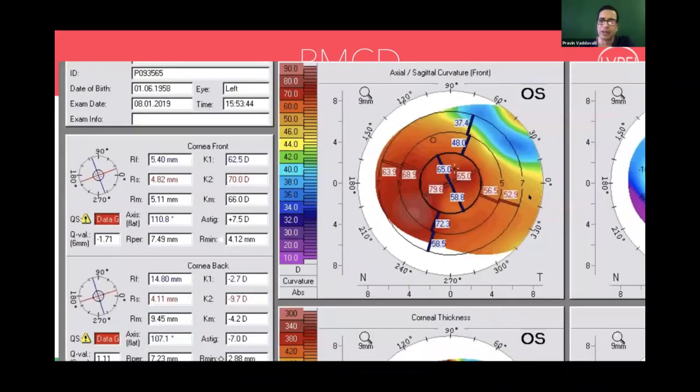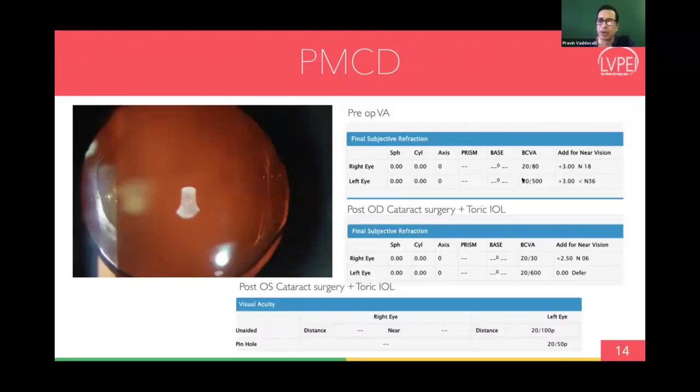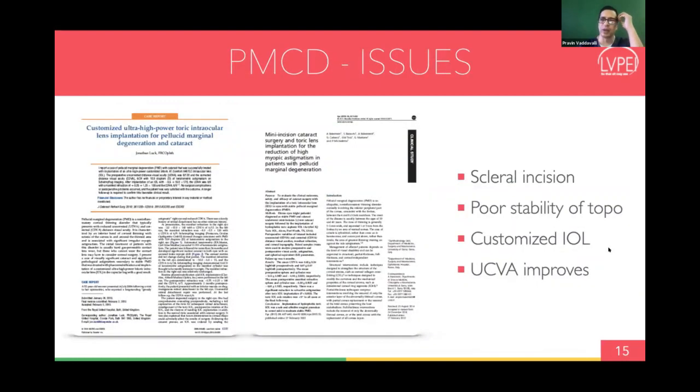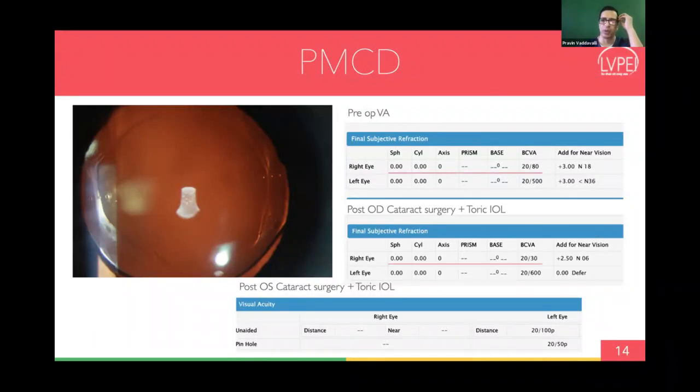And after surgery, as you can see, the pre-op visual acuity in the right eye was 20/80, best corrected. He improved to 20/30, uncorrected in the right eye. The left eye was amblyopic. He was 20/500, 20/600. Then he corrected to 20/50 in the left eye after surgery as well. So he was extremely happy. This is one scenario that you can do toric IOLs for as well.